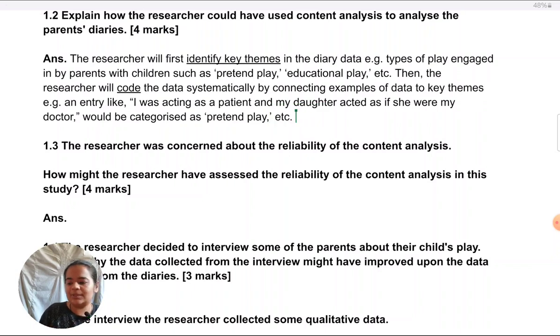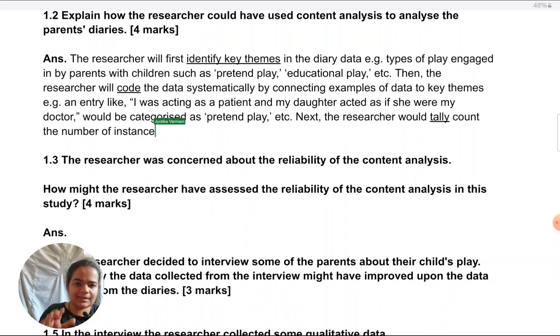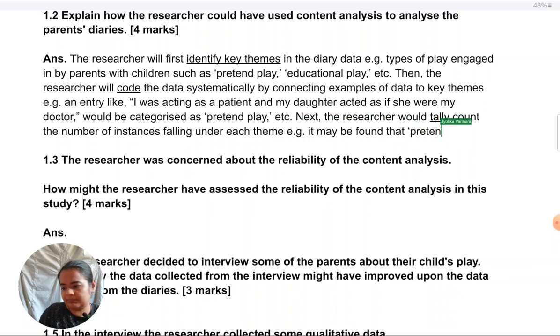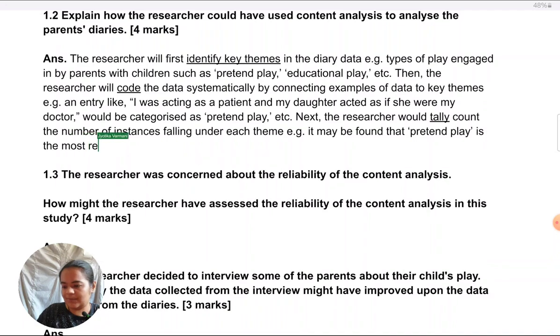Once the coding is done, the next thing is to do quantitative analysis. So next, the researcher would tally, or you can say count, the number of instances, or again you could say excerpts or examples, falling under each theme. Again, to give an example, it may be found that, say, pretend play, I'm going on repeating pretend play, it's an easy example, you could take some other example also, is the most recurring or most common one.